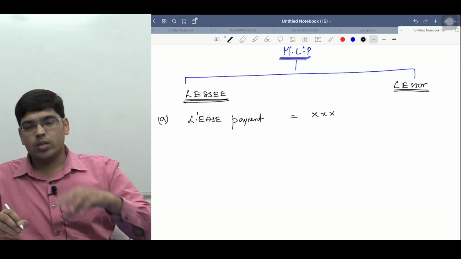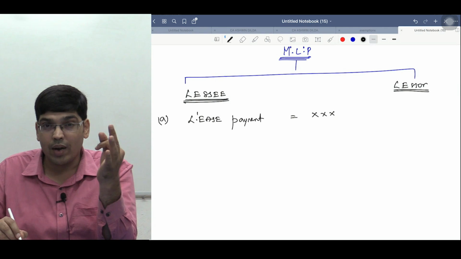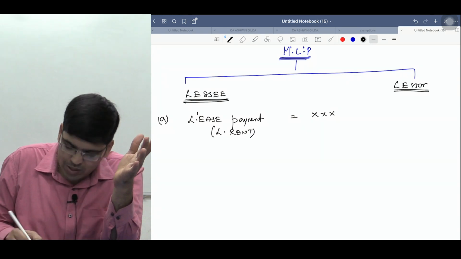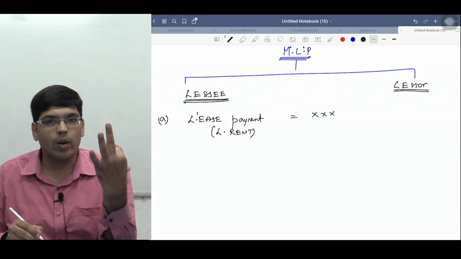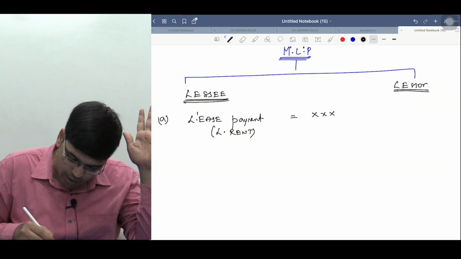Lease payment. Say if the lease contract is for say 5 years and at the end of each year you need to pay 1 lakh, 1 lakh, 1 lakh, 1 lakh, 1 lakh. In simple language, the lease rent. So how much is the lease payment? 1 lakh plus 1 lakh plus 1 lakh plus 1 lakh plus 1 lakh. Put together, 5 lakh is what, sir? Lease payments. Am I clear?